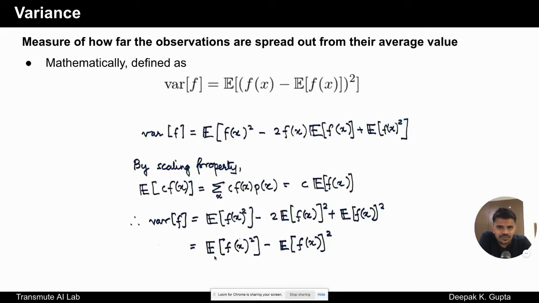So that brings us to expectation of fx square minus, this cancels one of these, minus expectation of f of x whole square. So the variance is just expectation of f of x square minus expectation of f of x whole square. We will use this property a lot in our later lectures, so try to remember this.